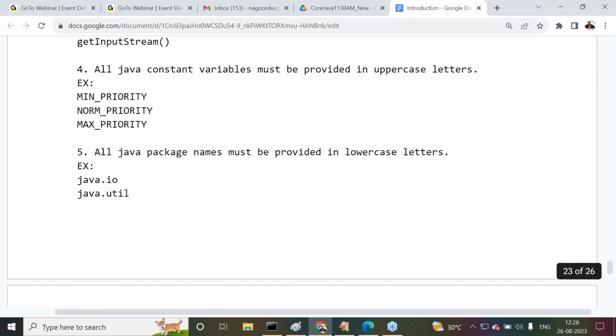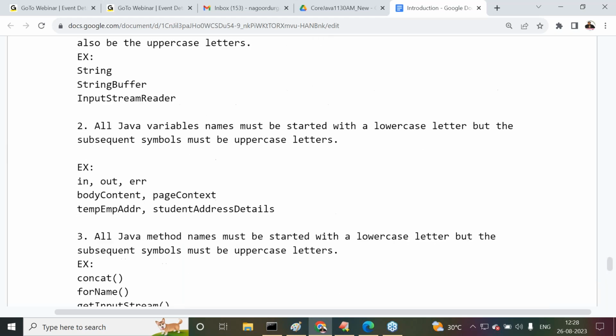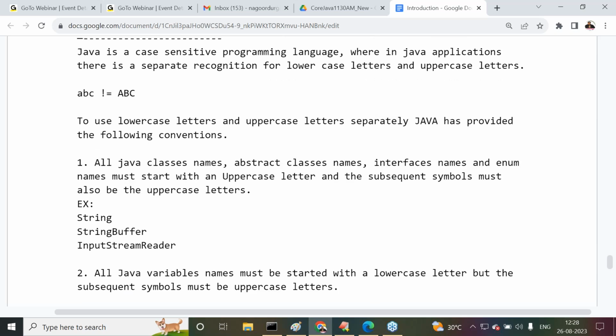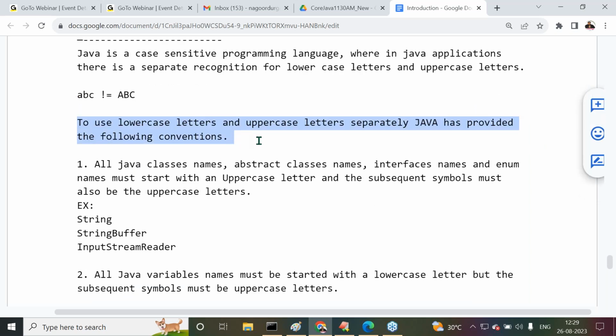So these are overall the naming conventions that Java has provided to use lowercase letters and uppercase letters separately in our applications. Now tell me once again what exactly the points I have discussed with you. Java is a case-sensitive programming language wherein in Java applications there is a separate recognition for lowercase letters and uppercase letters. Small ABC is not equal to capital ABC. To use lowercase letters and uppercase letters separately, Java has provided the following conventions.